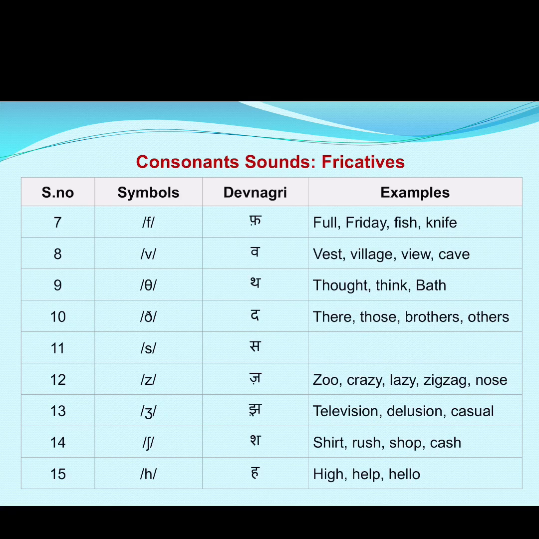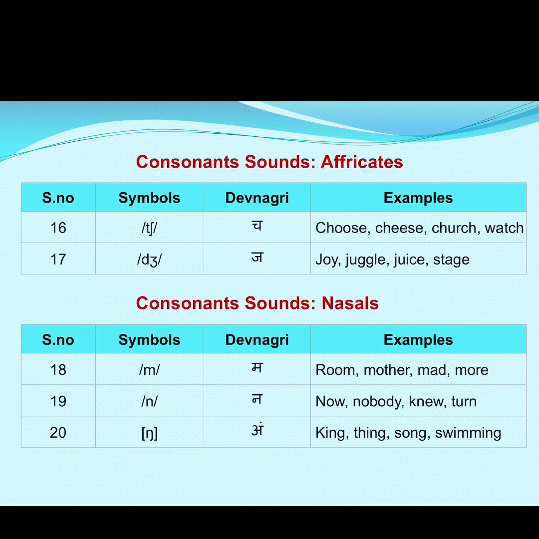Number 15 is h. For example, hi, hell, hello. So you can see how these words are pronounced with the help of these symbols, and definitely these symbols will make it very easy to learn about these sounds properly and in the right manner.